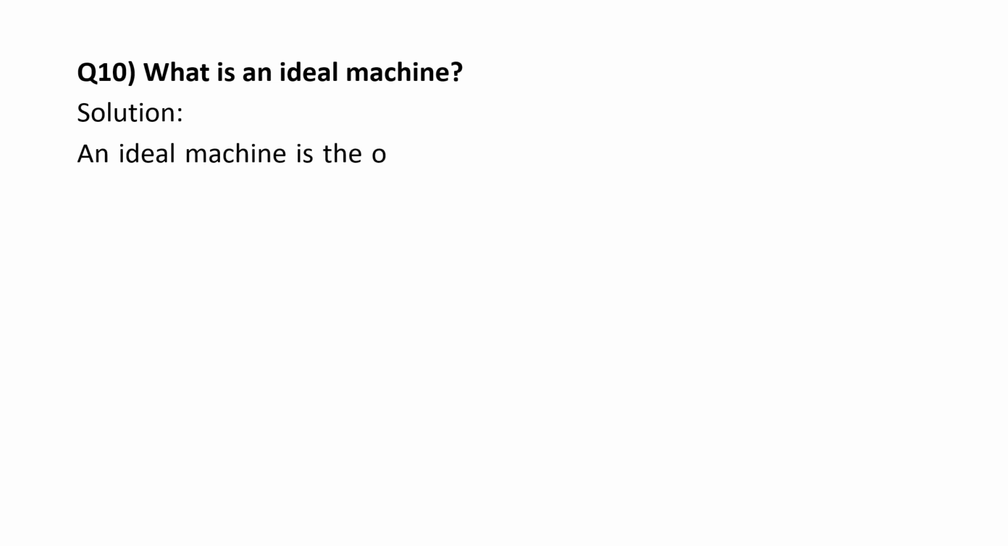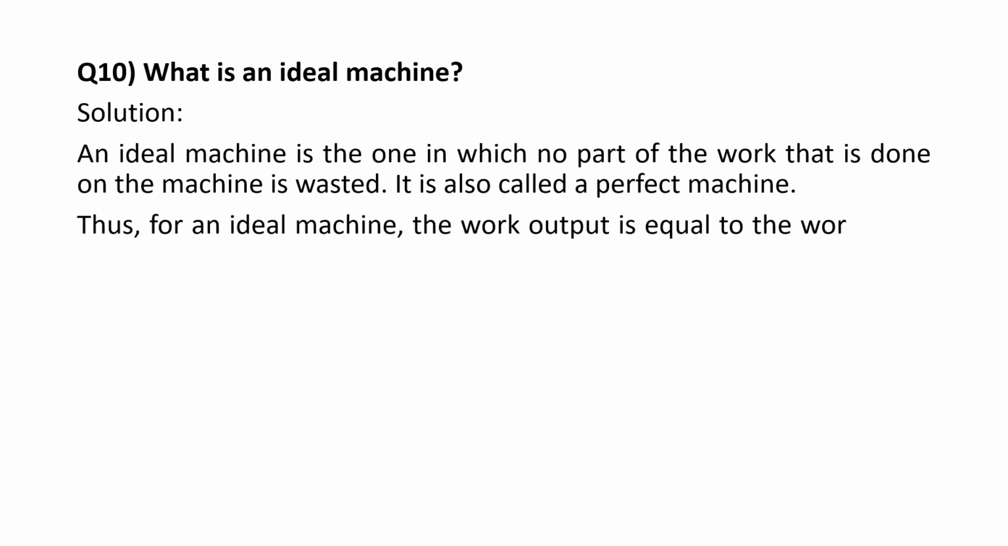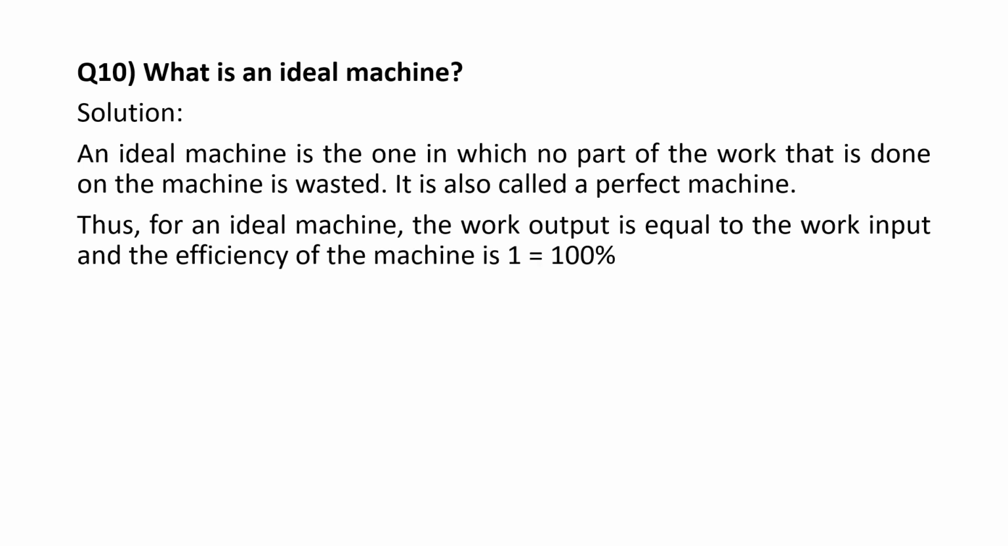What is an ideal machine? An ideal machine is the one in which no part of the work that is done on the machine is wasted. It is also called a perfect machine. Thus, for an ideal machine, the work output is equal to the work input and the efficiency of the machine is 1 equals 100%.